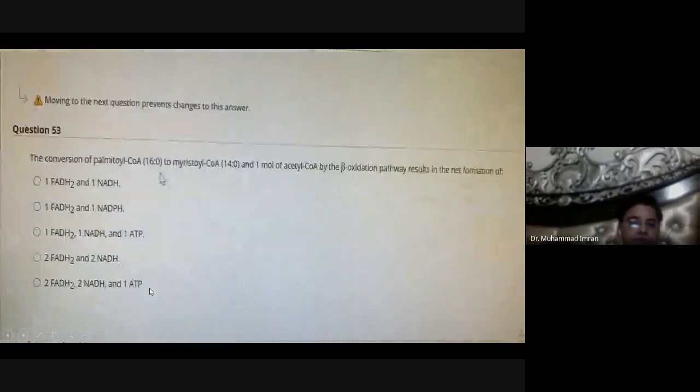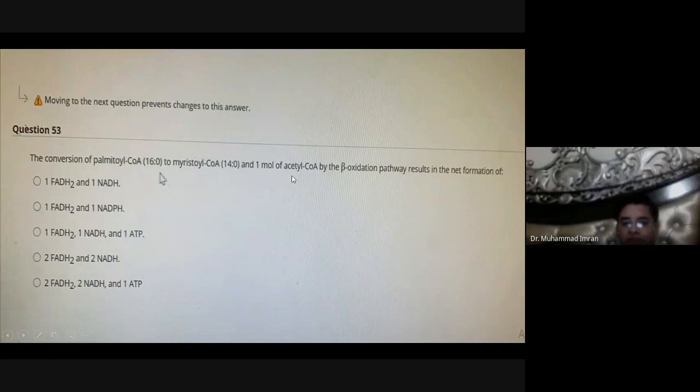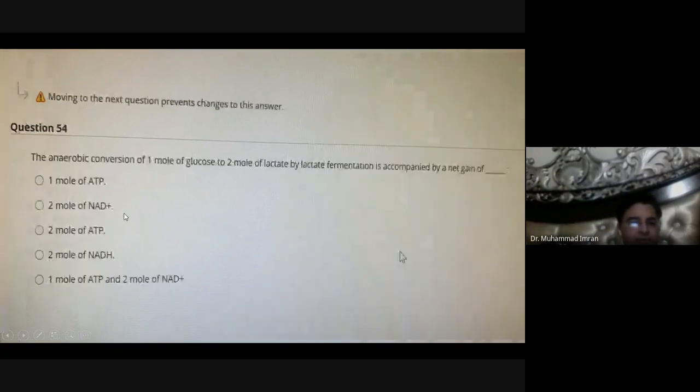The conversion of palmitoyl-CoA into myristoyl-CoA produces one molecule of acetyl-CoA by the beta oxidation pathway, resulting in the formation of one FADH2 and one NADH. This is the right statement.